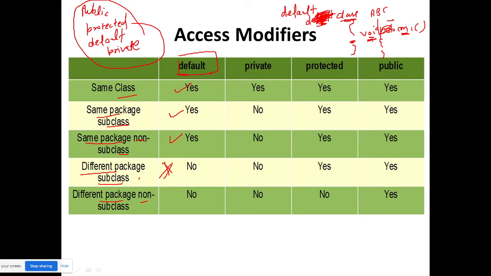Different package non-subclass, no. That I will talk about today, just after inheritance, when you have a parent and child. I will come to that.